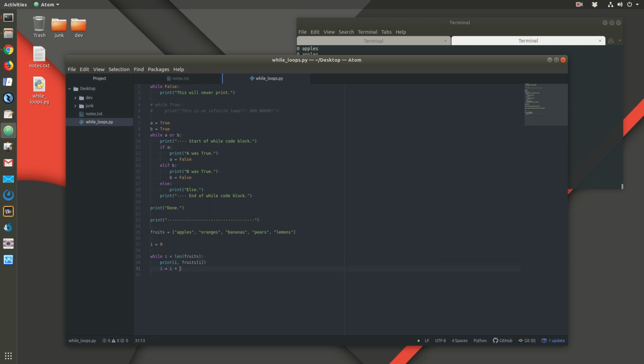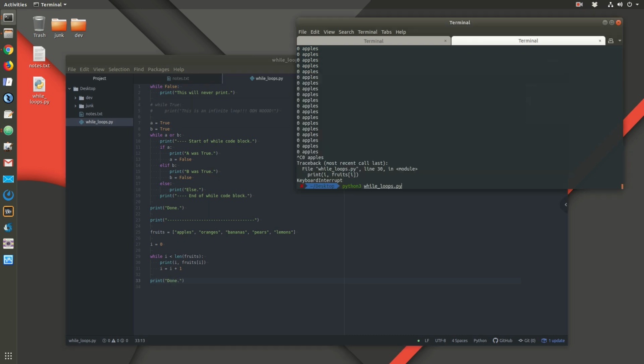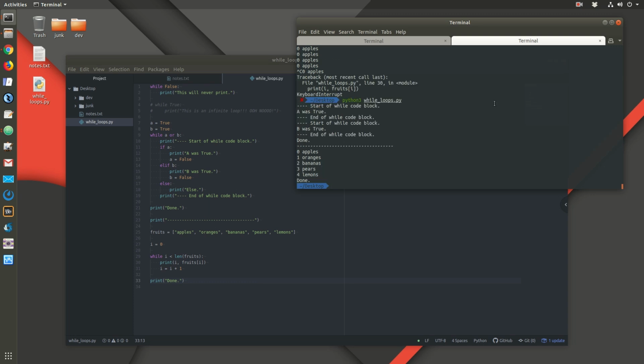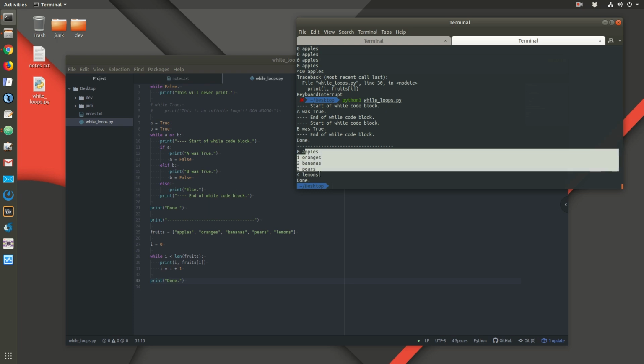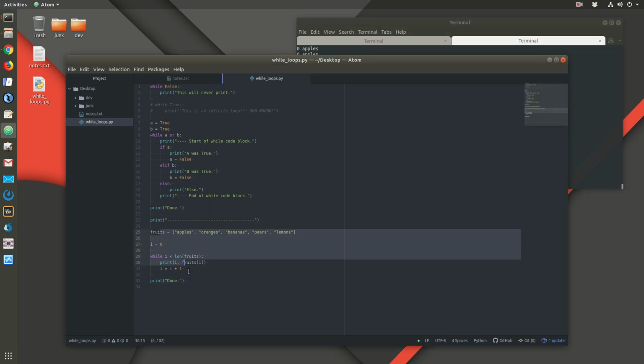Then we'll add 1 to i, and i will be 5. Is 5 less than 5? No, and that's when the loop will break. So we run this, and sure enough, 0, 1, 2, 3, 4, and these are the items in our list. So this is essentially the while version of iterating over a list.